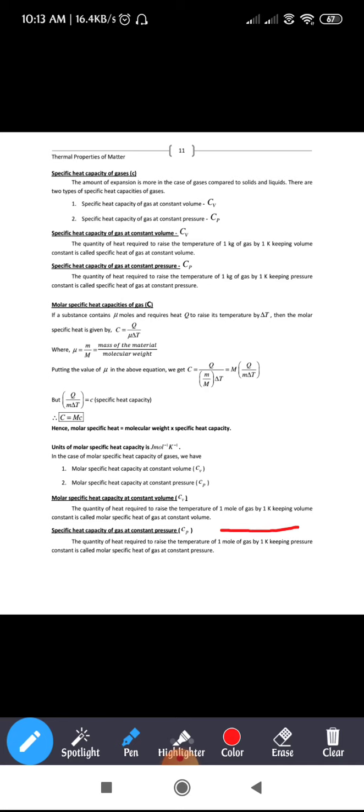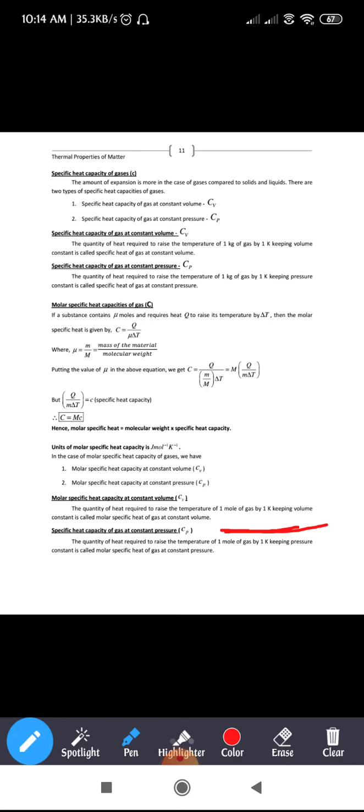Let us see the molar specific heat capacity at constant volume. Here we define it as the quantity of heat required to raise the temperature of 1 mole of a gas by 1 Kelvin keeping the volume constant, called the molar specific heat of a gas at constant volume. The change is that instead of 1 kg of gas, you are expressing it as 1 mole of gas.